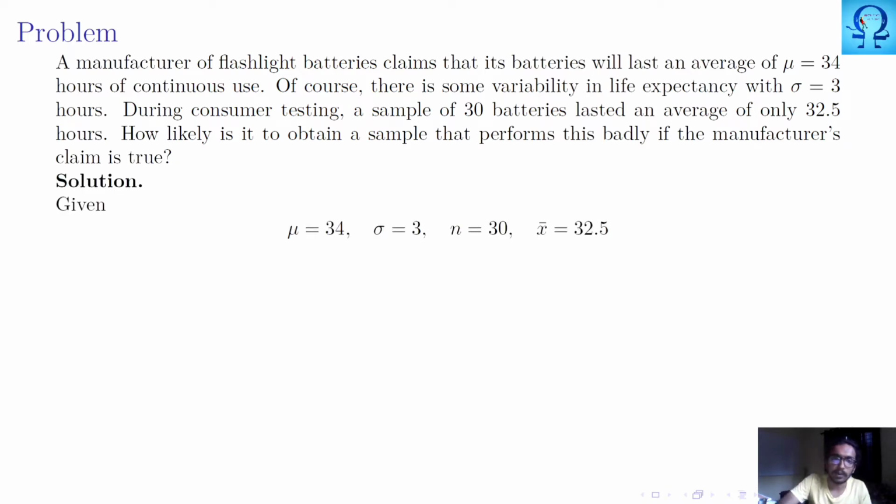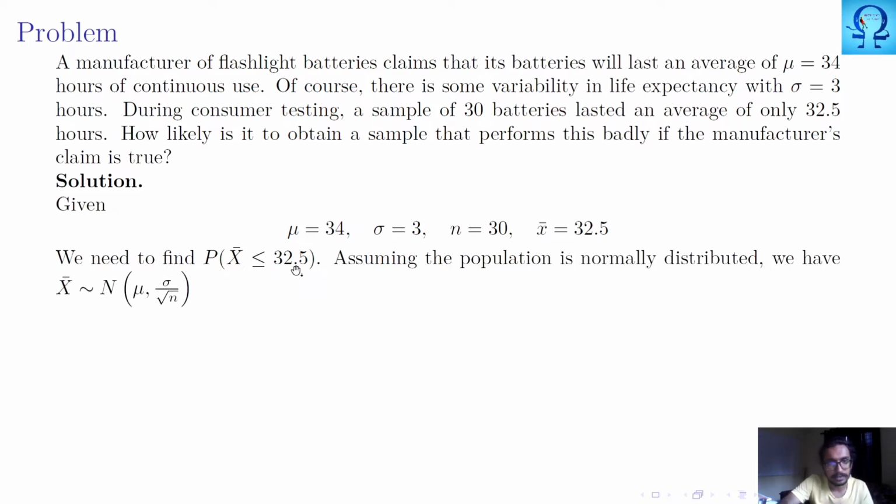Now let us see how it is solved. From the given information, mu is 34, standard deviation is 3, the number of samples that we have taken is 30, and the average that we got is 32.5. We need to find out the probability that the mean is even smaller than this one. So the question is, how likely is it to obtain a sample that performs this badly? We are in a situation to find the probability of x bar smaller than 32.5.